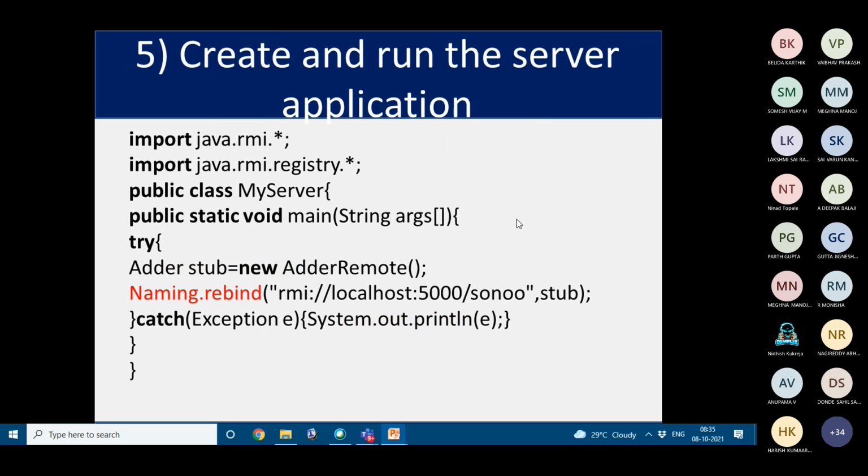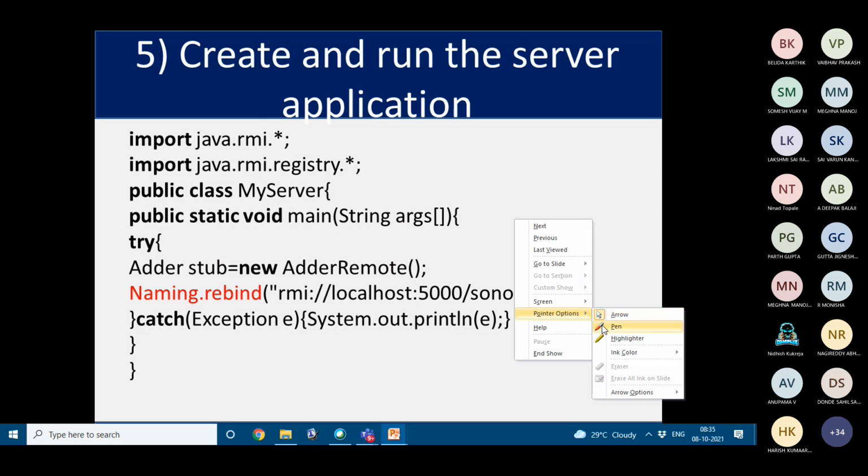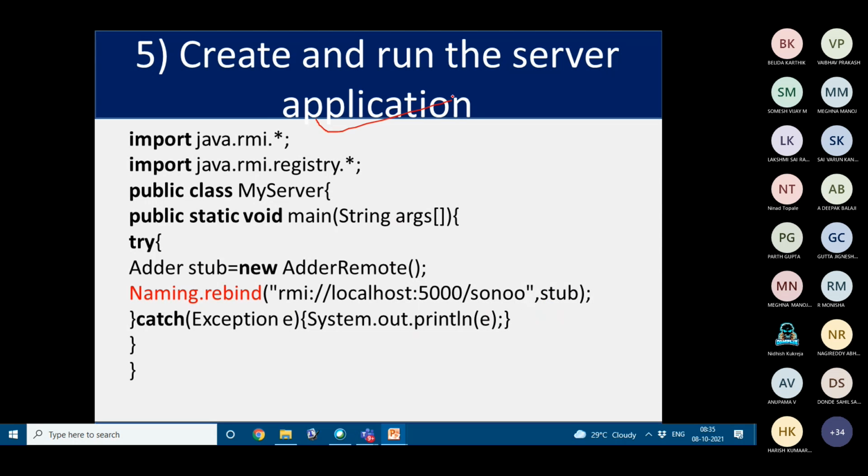Then create and run the server application. For that, first import java.rmi.* and java.rmi.registry.*, then public class MyServer, because it is at the server. Then public static void main with some arguments and all other things. Then the stub we are calling here.